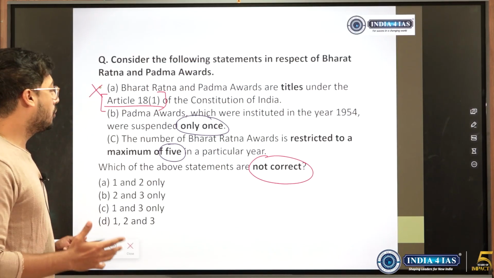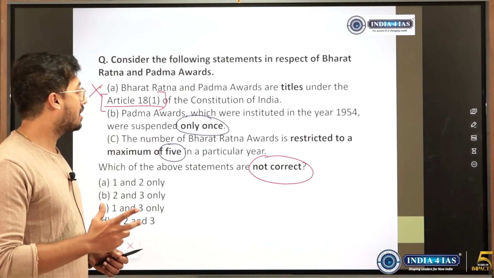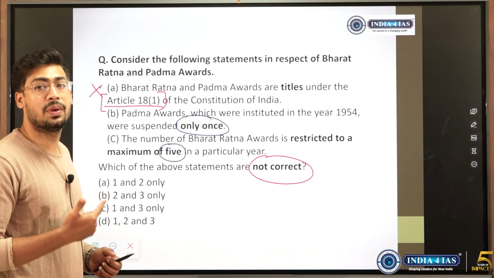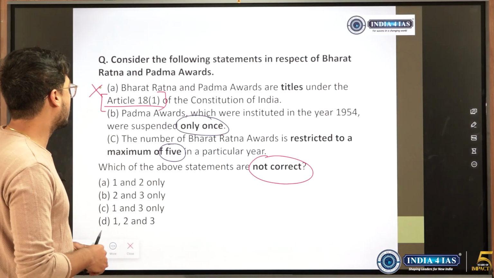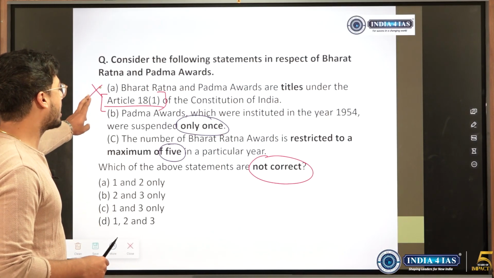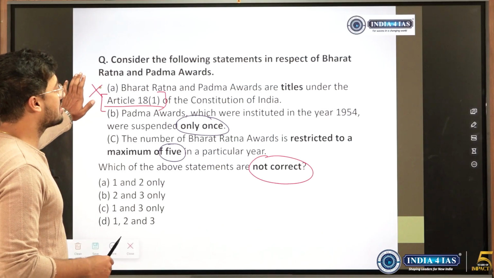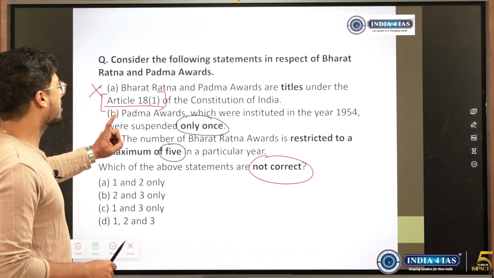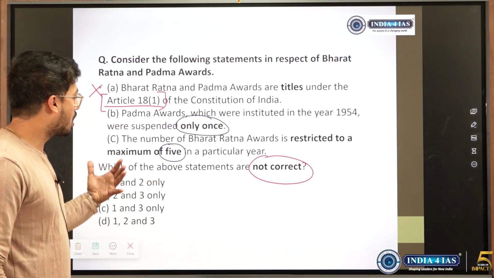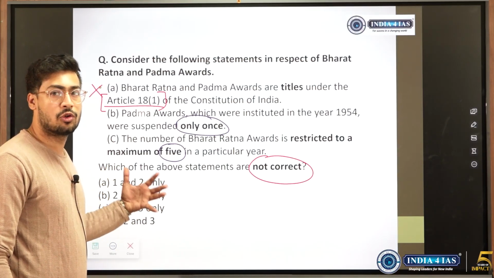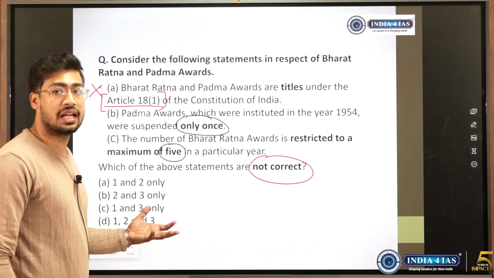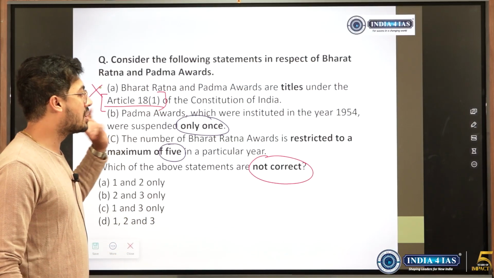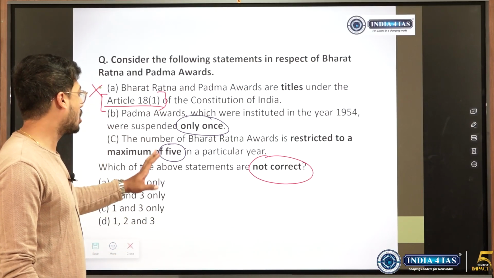So in case we had not studied this, but if we knew where UPSC gives traps, how we could have attempted. Bharat Ratna awards under Article 18 do not come, we should know that, because it's a basic fundamental right. So we knew option A is wrong. Padma awards were suspended, because we would have come across at least the Indira Gandhi government when it was suspended. But how many times it was suspended, we don't know. It is telling only once. Because of this only we could have taken it as wrong.